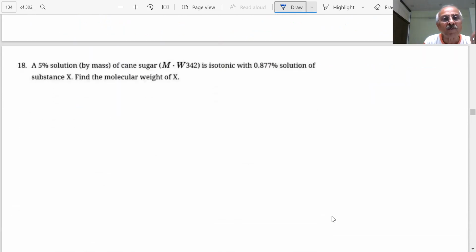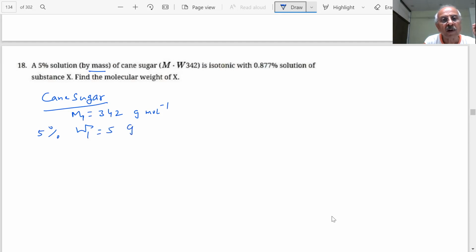A 5% solution by mass of cane sugar. You have cane sugar, students. The molecular weight is given: 342 gram per mole for cane sugar. 5% means what? I can say by mass. So the mass of cane sugar, W1, is how much? 5 grams.